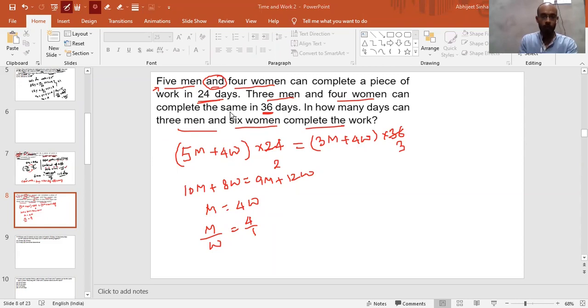Rahul also said 32. Okay, Rahul is also getting 32. Very good, very good. Now what we need to check here is the total work, right? So what will be the total work?